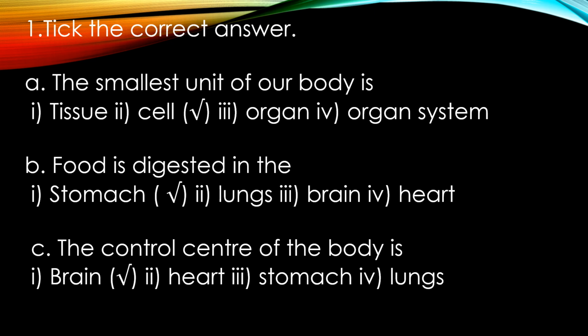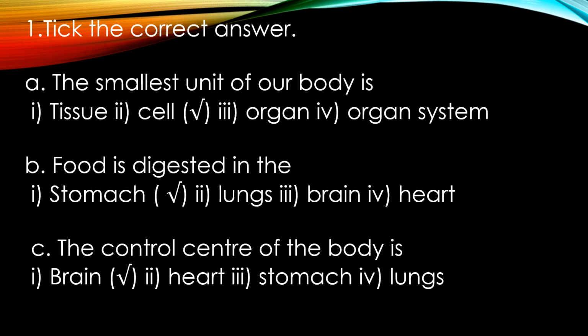Okay, then third question is, the control center of the body is, and the options given are brain, heart, stomach or lungs. Children, here in this question we need to explain what controls our body.